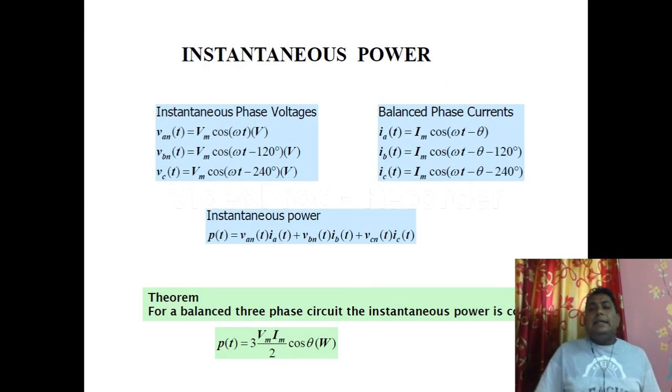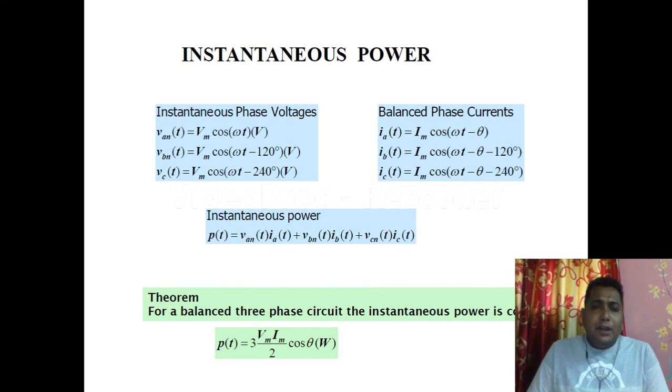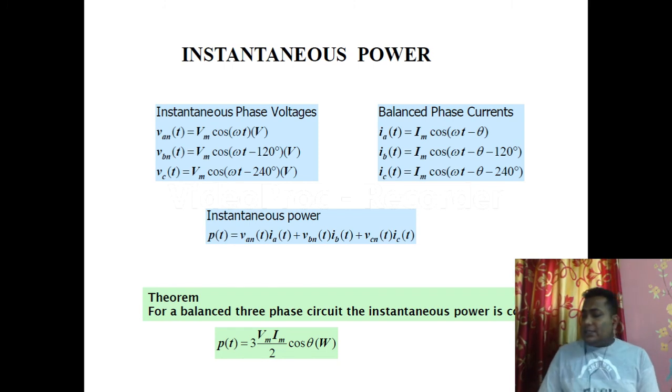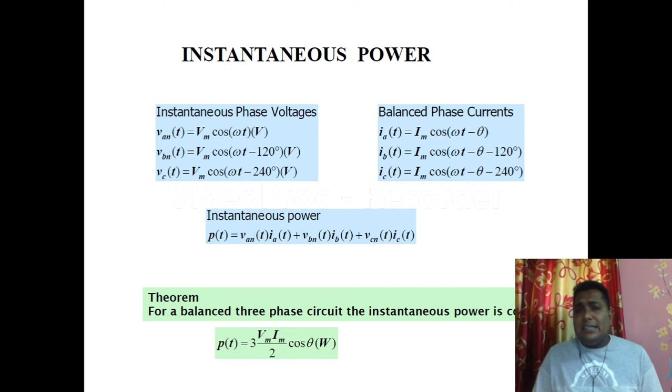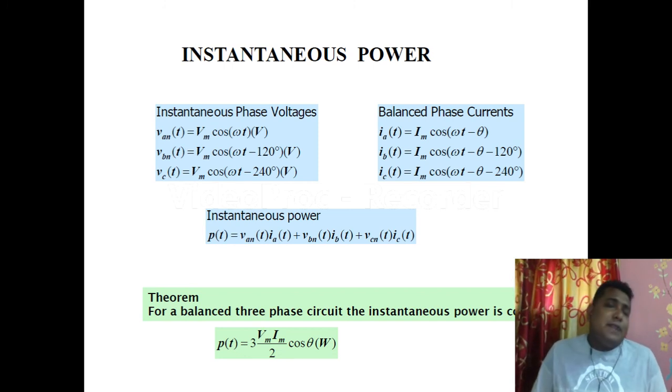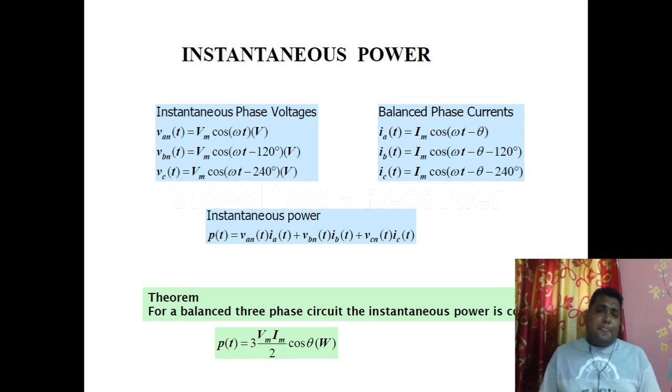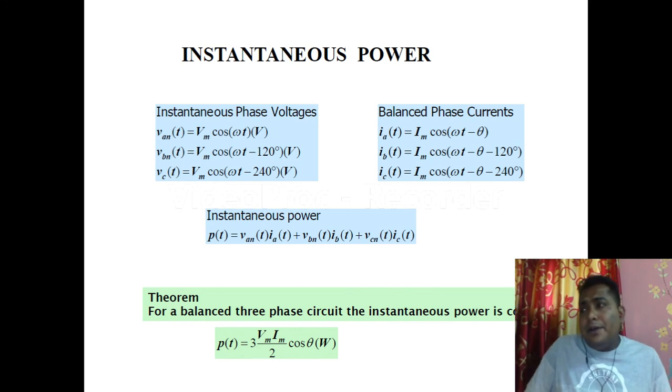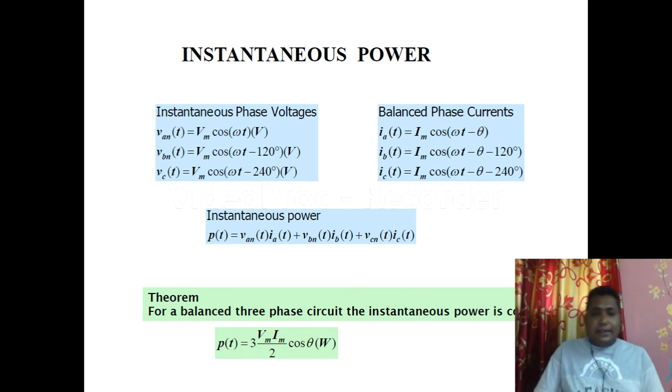Yes, instantaneous power. We have discussed the voltages and current. Now we are going to discuss the power. The power formula is given by voltage into current. Let us check the instantaneous voltage value and the instantaneous current value, and multiplying both we can find out the power of any three-phase system at any instant.